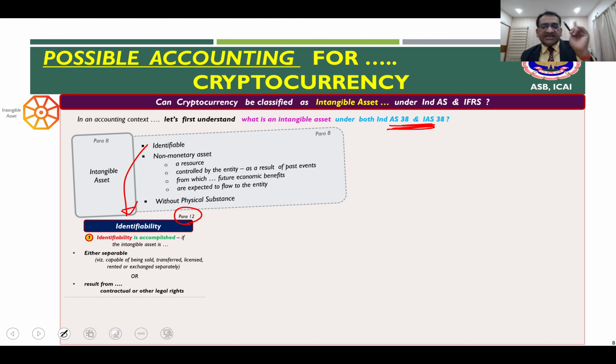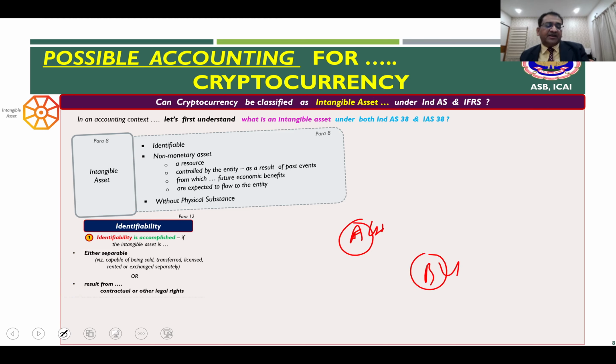That means you will say that the intangible asset is identifiable if that intangible asset is either separable or results from contractual or some other legal rights. So for example, let us say you are an entity A Limited. You acquire entity B Limited in a business combination. You acquire the business of this B Limited in a business combination, and you then also acquire, let us say, an intangible, which is, let's say, the copyright or the trademark.